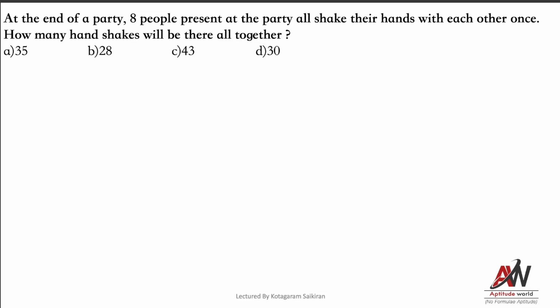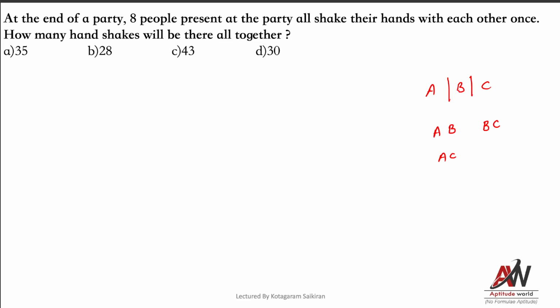For example, there are 3 people in a party, A, B and C. A will shake hands with B, A with C, and B with C. These are the 3 handshakes possible. If you take AB, you should not take BA. If there are 3 people, 3 handshakes are possible.